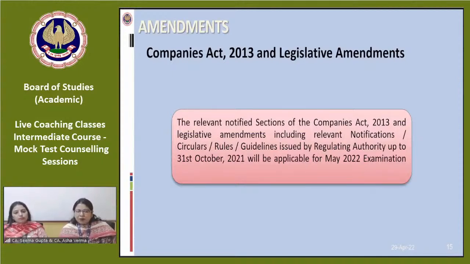All the amendments, notifications, circulars, rules and guidelines issued by the regulating authority up to 31st October 2021 are relevant for the May 22 examination. As the cutoff date is 6 months, any amendment issued till 31st October 2021 is applicable for the May 22 examination.